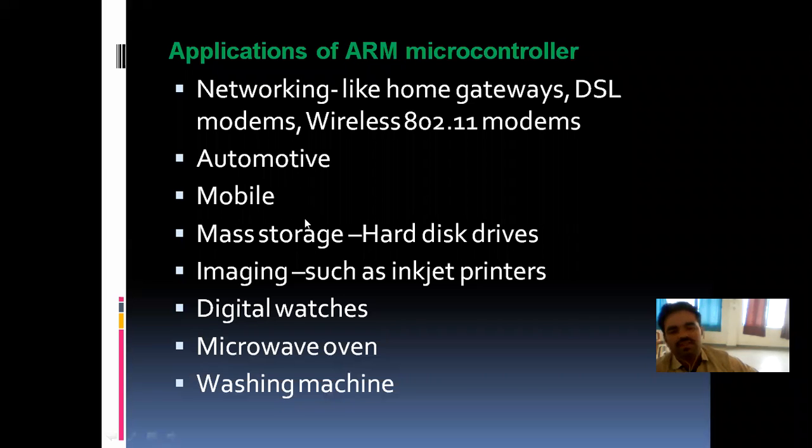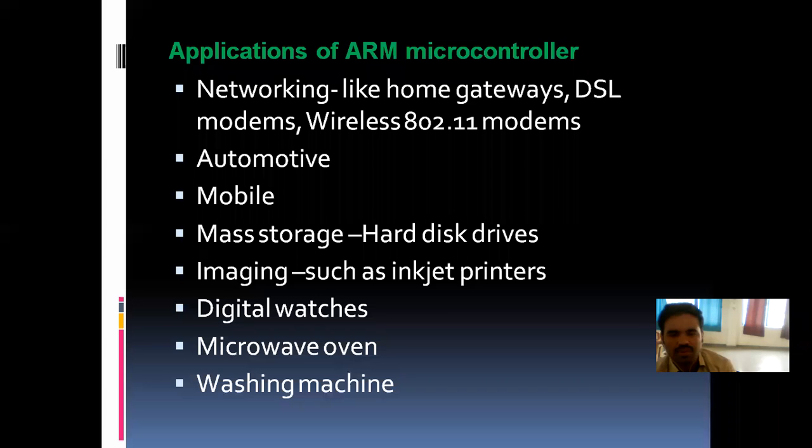Then automotive, for example, in vehicles like cars, some of the electronic devices may be based on the ARM microcontroller. Absolutely, it is used in mobile phones. Then mass storage devices like hard disk drives. The hard disk, in order to communicate with the processor in the system, has to have some software or a processor.